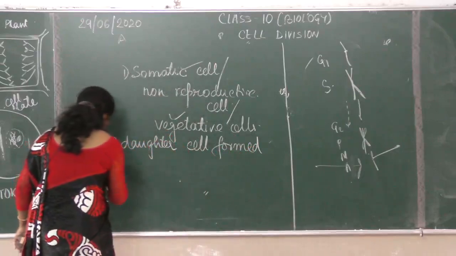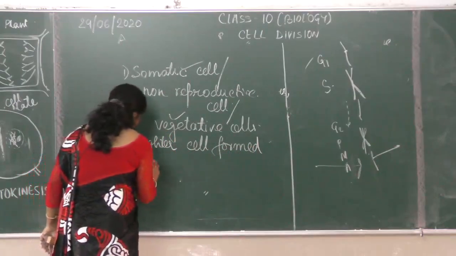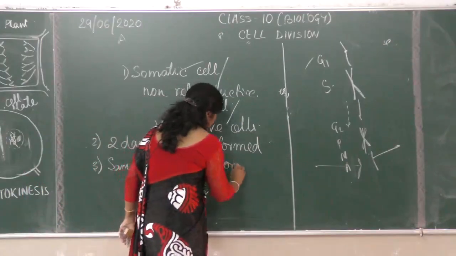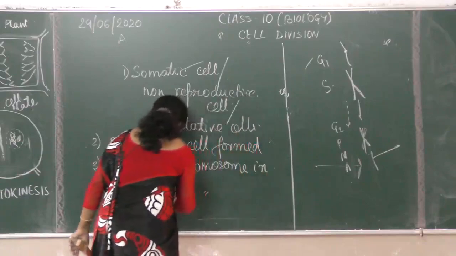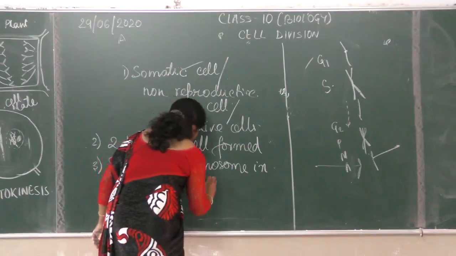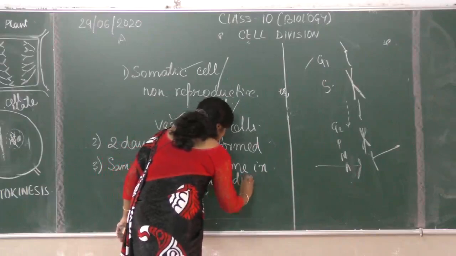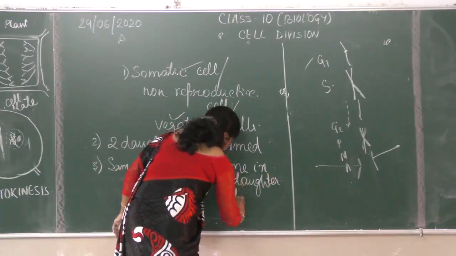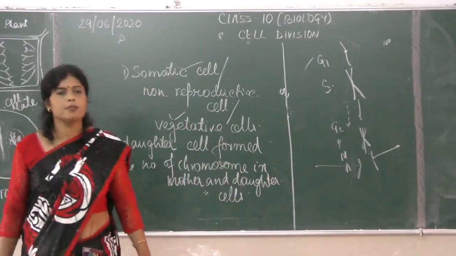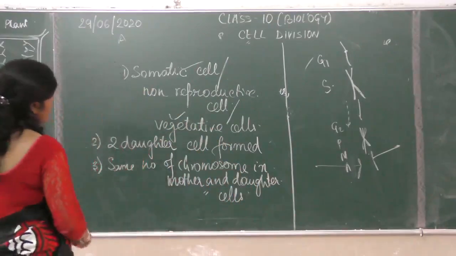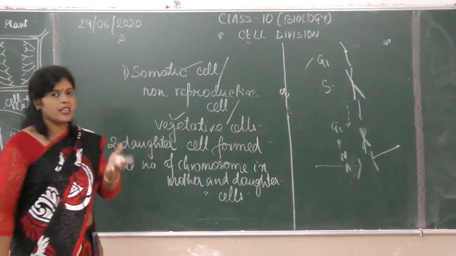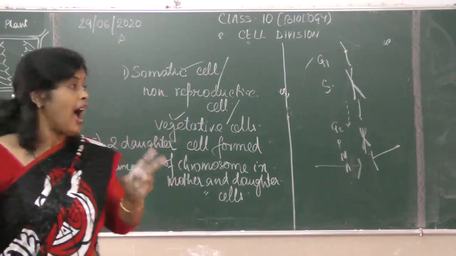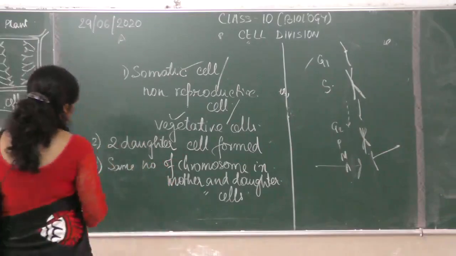Same number of chromosomes in mother and daughter cells. Is it all right? So these are certain characteristics. The rest I'll be doing again after doing meiosis.